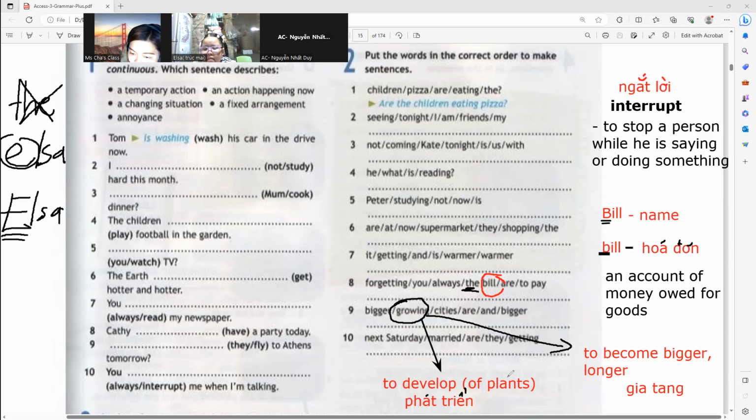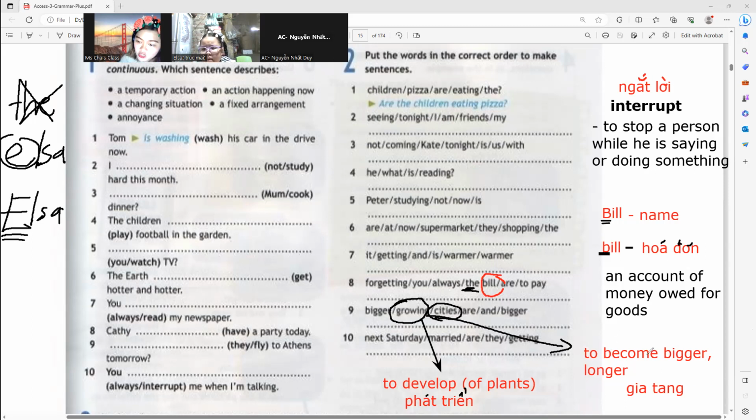Okay, if I say the apple tree is getting bigger and bigger, I'm referring to the plant. But in here, I'm referring to the cities: Hanoi, Vinh, Ho Chi Minh. All right, so the cities are growing bigger and bigger.